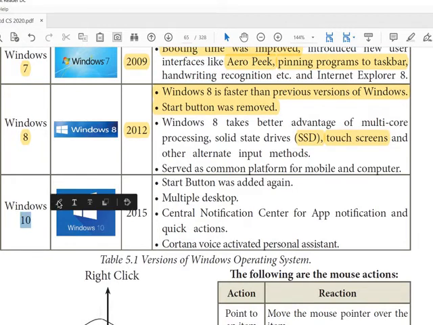Windows 10, 2015. So the start button was added again. Multiple desktops, a central notification center for app notifications and quick actions, Cortana, a voice-activated personal assistant like Siri in the iPhone. So these are the differences between the versions, and these are the versions of Windows. It's an important 5-mark question.